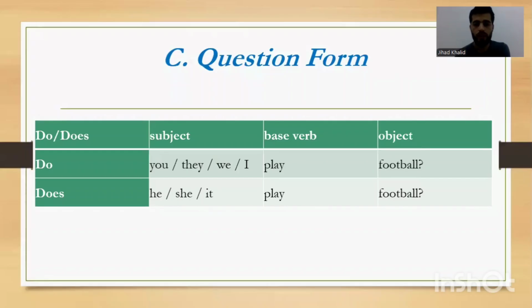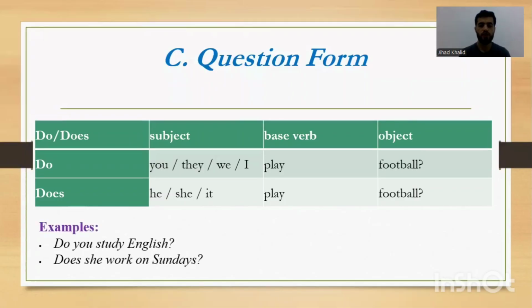Again, why do we not have S or ES here? Because we have does. We have ES here. We cannot add it here as well. We cannot have two ES. We have some examples. Do you study English? Does she work? Why can't we say does she works? Because our subject is singular. Great job.